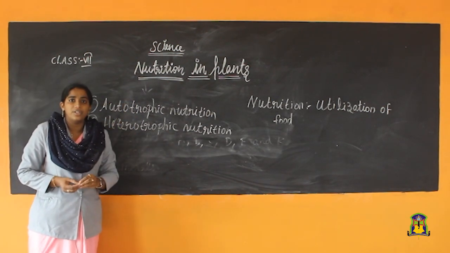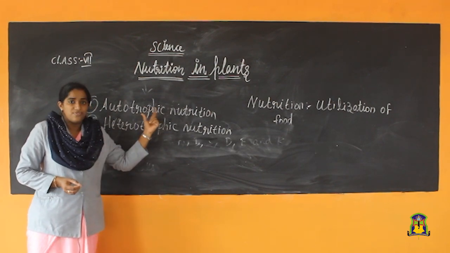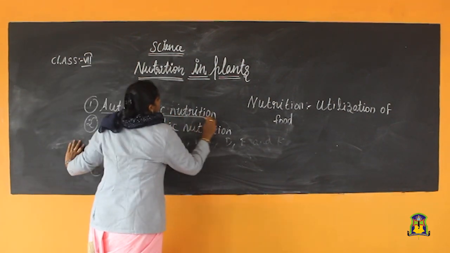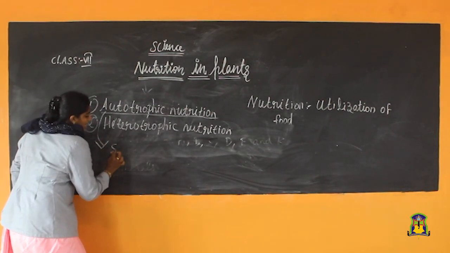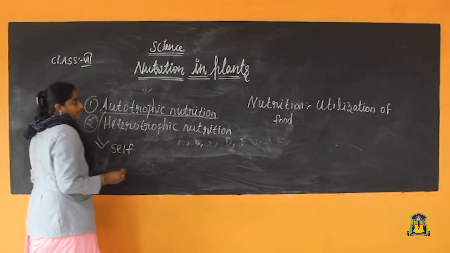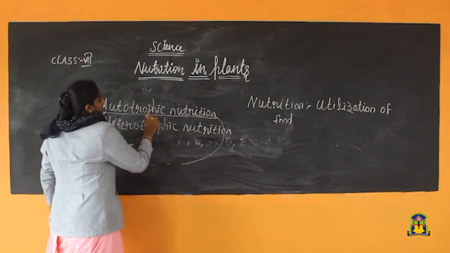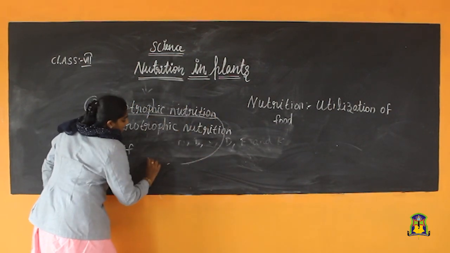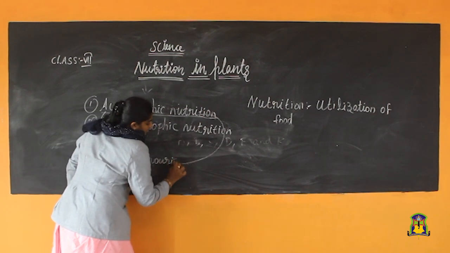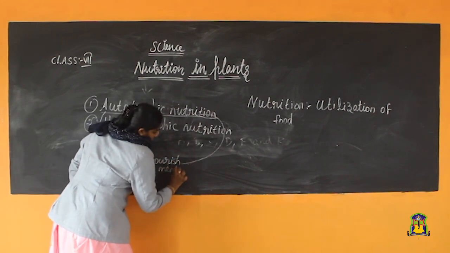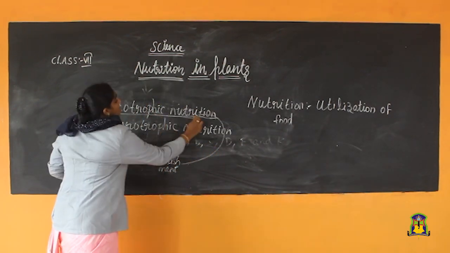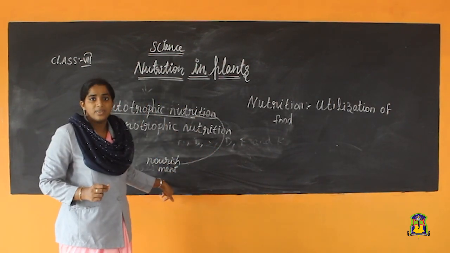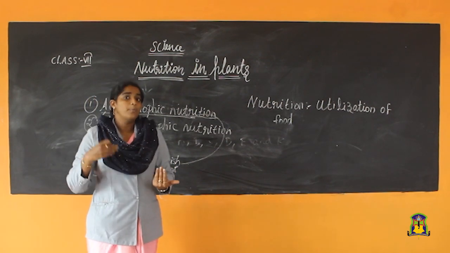What is autotrophic nutrition? First we will discuss autotrophic nutrition. Auto means self and trophs means nourishment. That means self-produced.